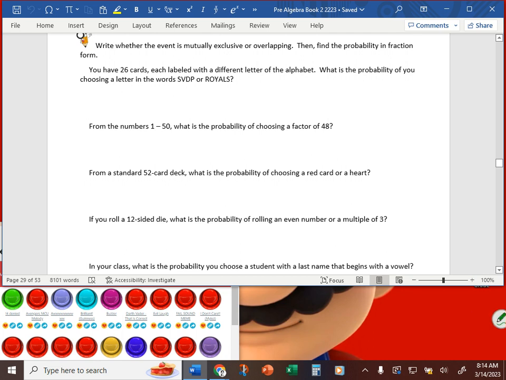We'll start by writing that. And why is it overlapping? What overlaps? The S. So I'm only going to cross out one of them. I still want to count that first S because it is still a successful outcome, but not the second one. So like we've already talked about, that leaves us with 9 successful outcomes out of 26 possible. If we count that second S, we'd have 10 successful, but 2 of them overlap. Don't want to count them twice, so only have 9.